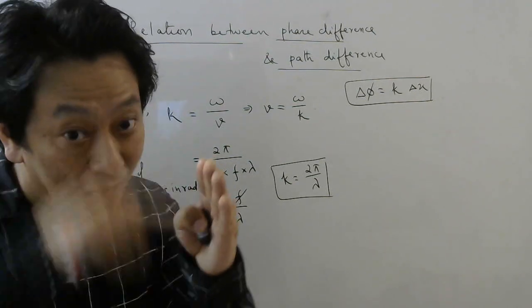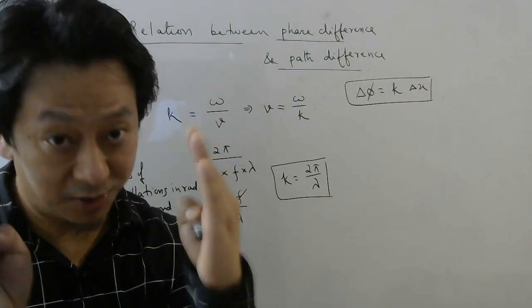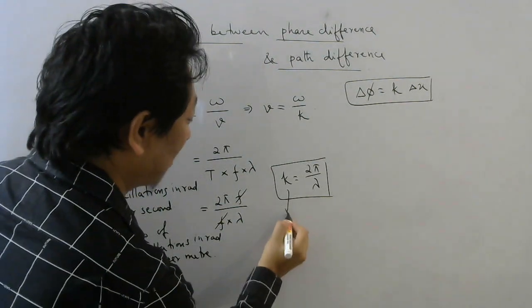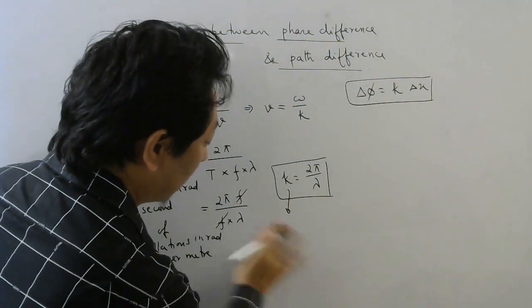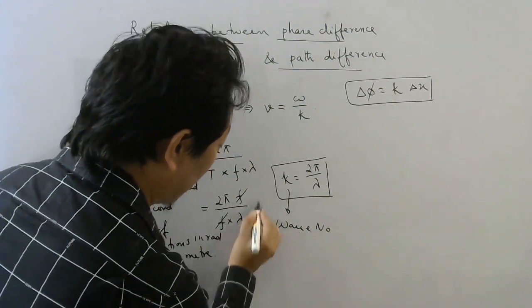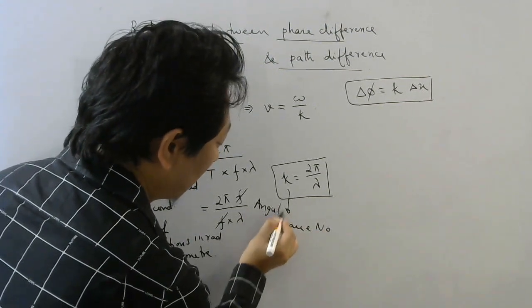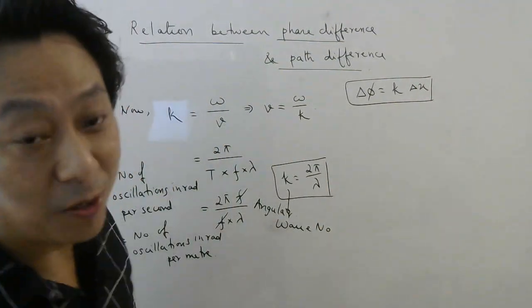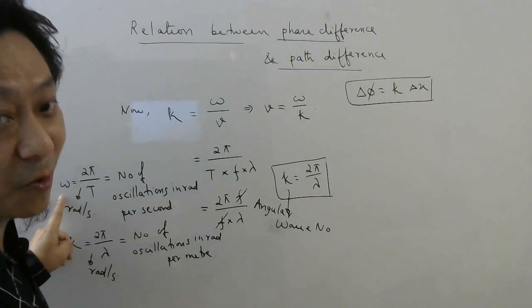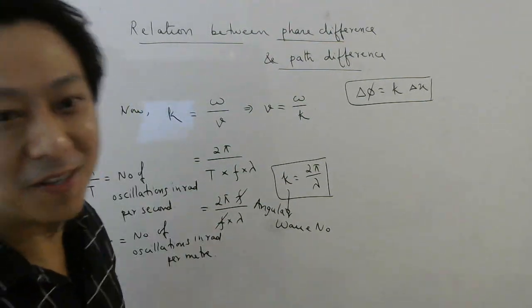So number of cycles in 1 meter of space, that is what is called wave number. So that's why this k is also called wave number. Actually, it should be called angular wave number, because you are multiplying with 2 pi, so it becomes angular wave number. Just like this is not called frequency, this is called angular frequency, right?